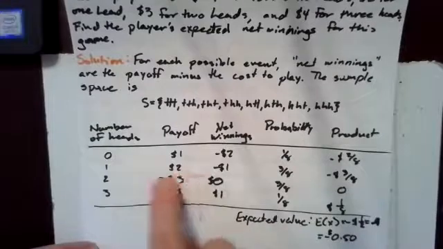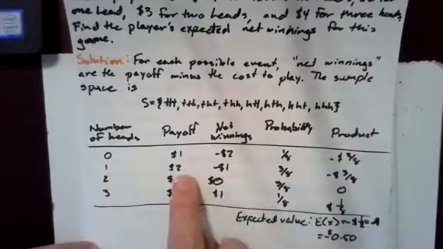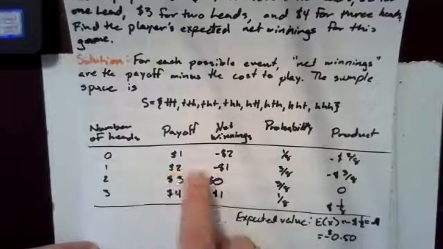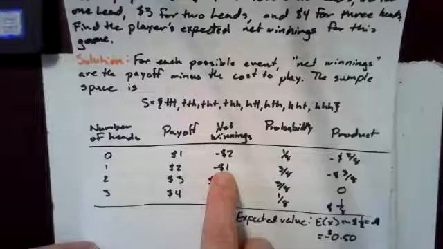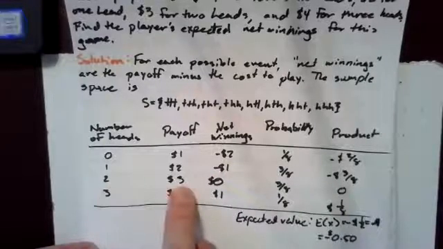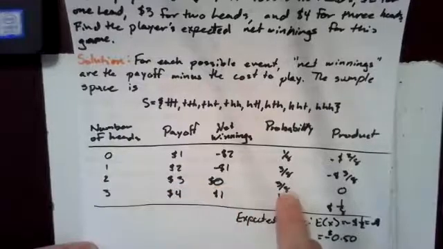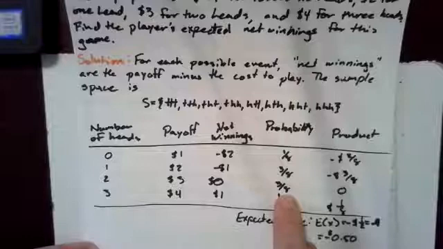If there's 1 head, that will happen 3/8 of the time. They get $2 in payoff, but they have to subtract $3, so they lose 1 overall. If there are 2 heads, that happens 3/8 of the time. The payoff is $3, which means that they break even. And the probability is, again, 3/8.